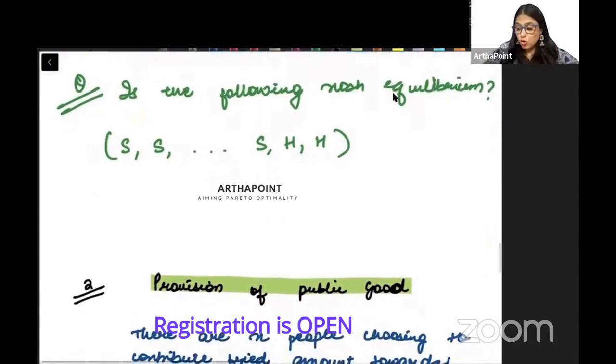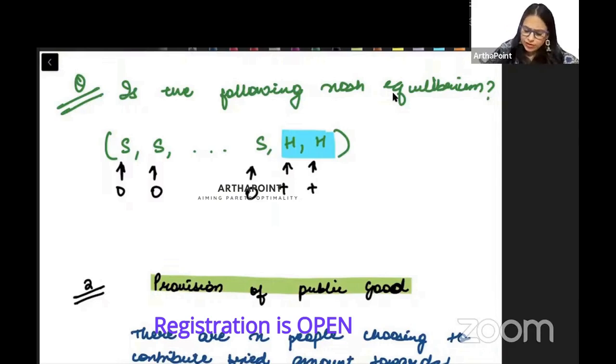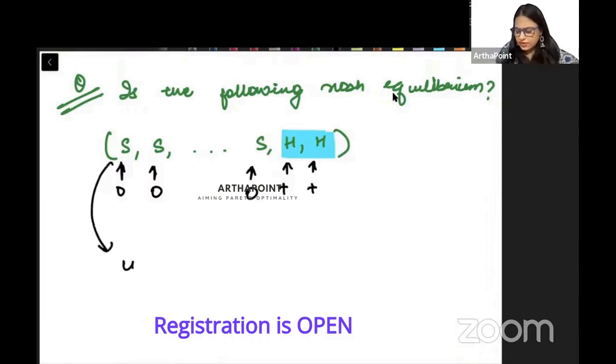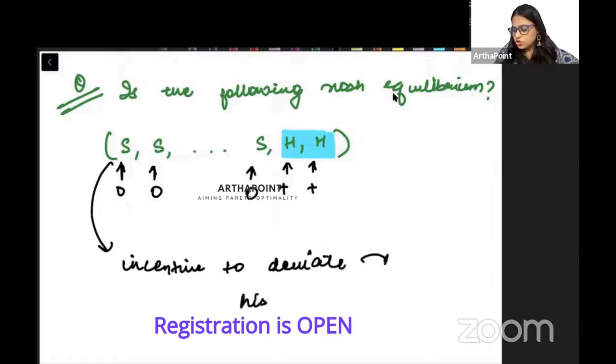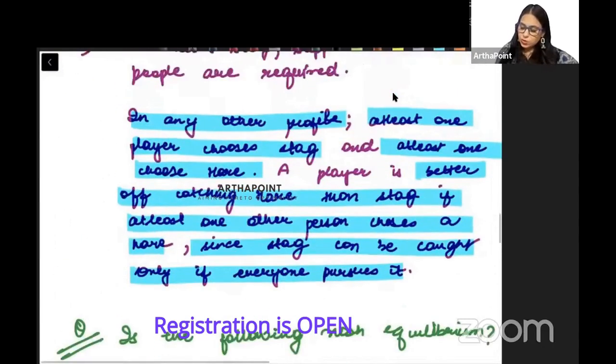Now understand carefully, two people are going for hare; at one point, you can only see one person's deviation. So these two are getting positive utility because they are getting the hare. But these people are getting zero utility because they are not able to catch stag, because not everyone is catching stag. So what is best for this person? He will have an incentive to deviate. He will deviate and go for his individual hare. He will catch hare. Right? This is what is written here.